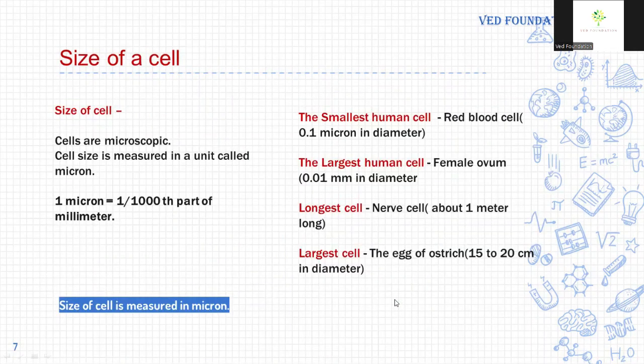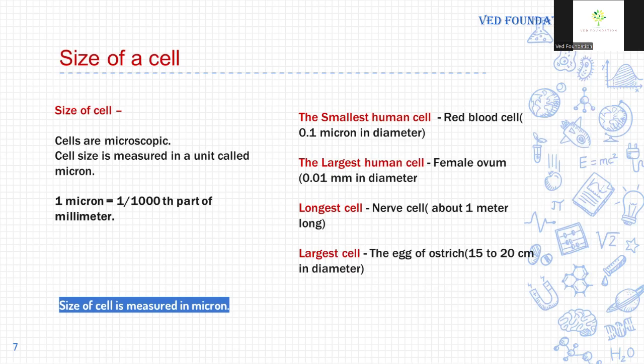Size of the cell. Cells are microscopic. We can't see cells with the naked eye, and so cells were discovered after the discovery of the microscope. Cells are so small that we can't see them with our naked eye, and cell size is measured in the unit called micron. 1 micron is equal to 1000th part of a millimeter.